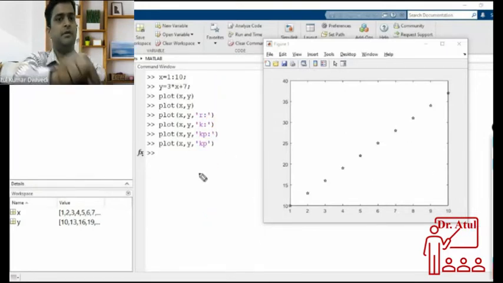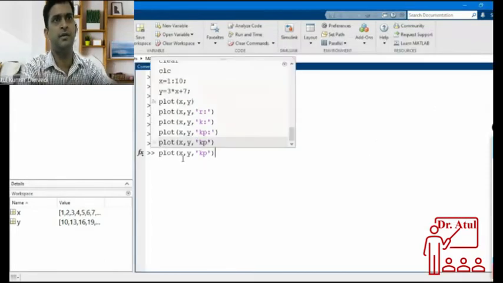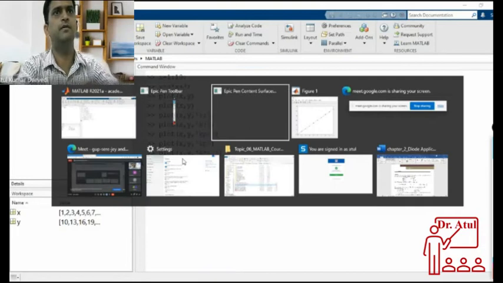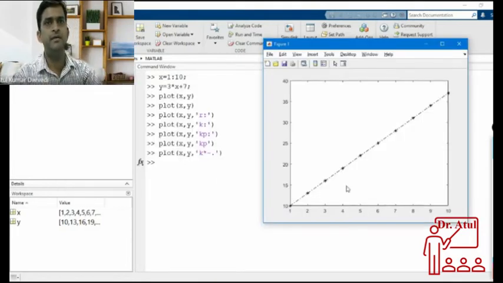If I want another marker, suppose I want star, and line should be dash dot. Let us see. Dash dot line, star marker, and K for black color. K represents black color. Star is for marker. Dash dot is for line type.